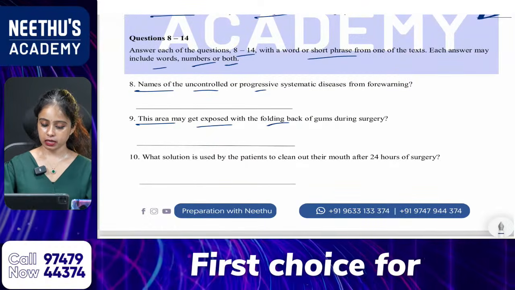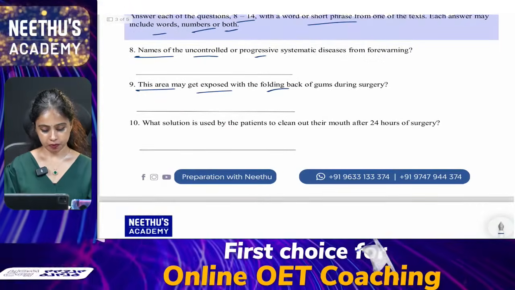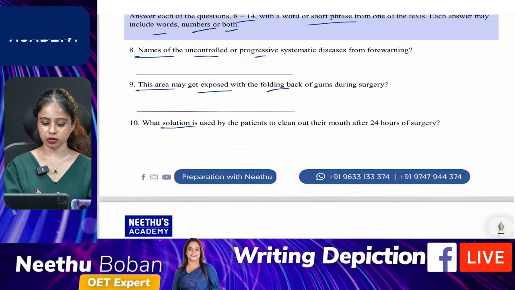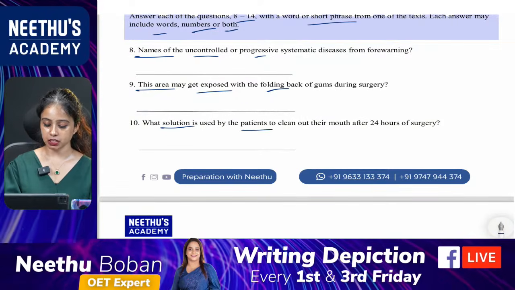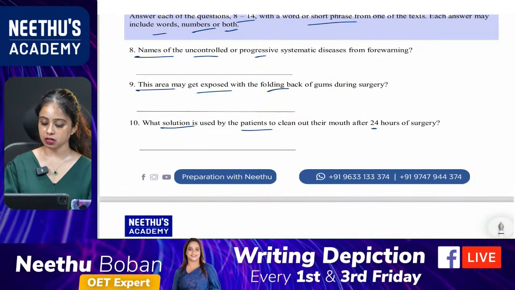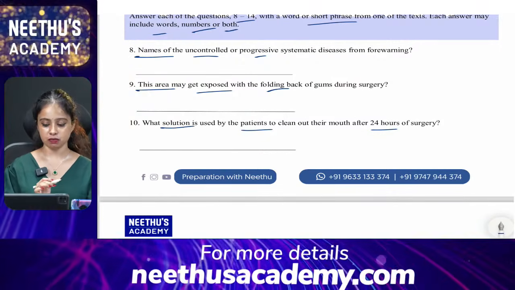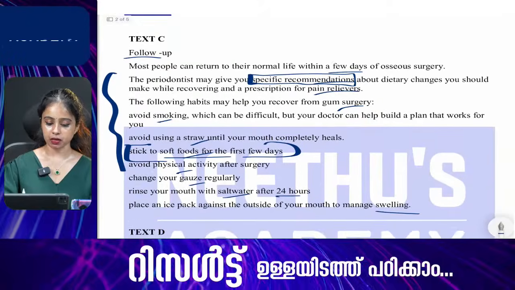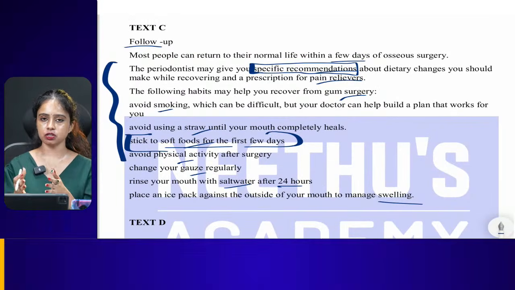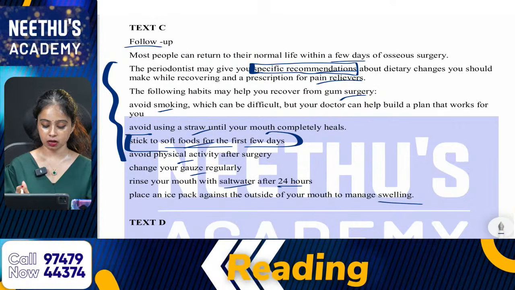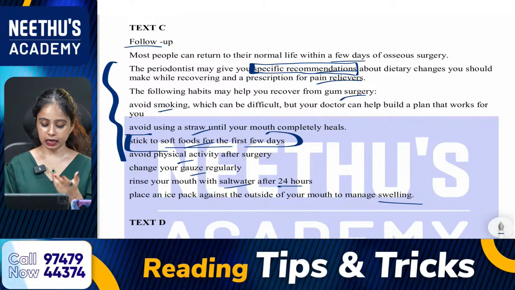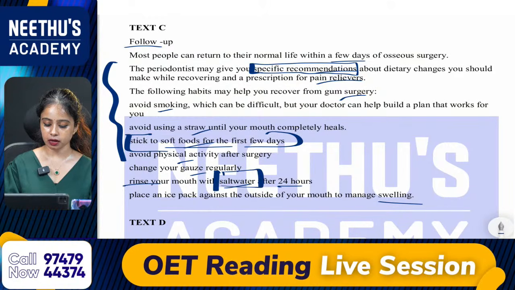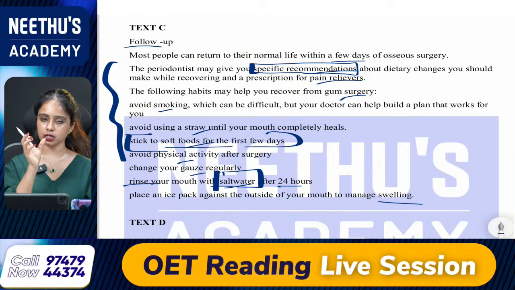Then the next one, the 10th one. What fluid or what solution is used by the patients to clean out their mouth after 24 hours of surgery? Again, we will get the answer from the follow-up. After the procedure, there are some follow-up recommendations. The second last point is mentioning this one: rinse your mouth with salt water after 24 hours. So what is the answer?